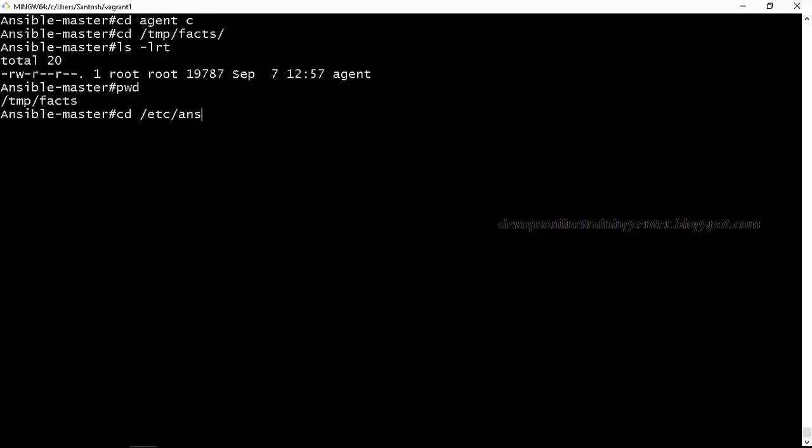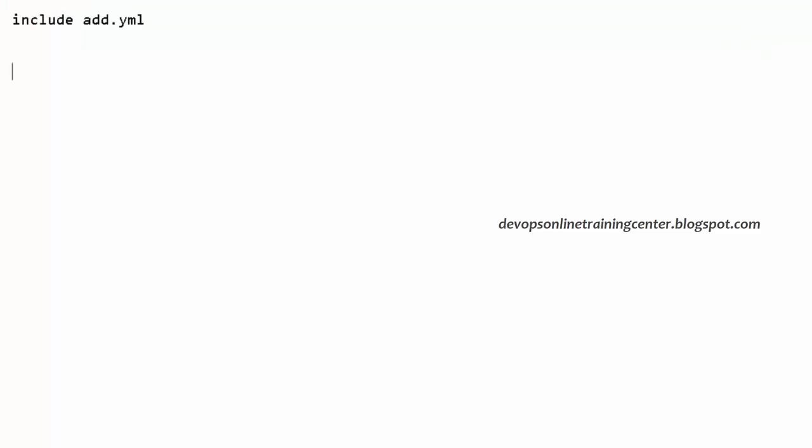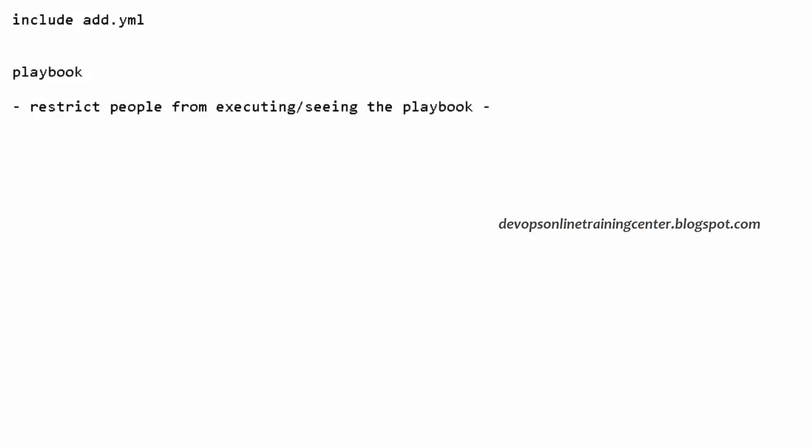So let us go back to our playbooks. Let us say there is a particular scenario, right? You are using some confidential information in the playbook, or you have written a playbook and you don't want anybody else to see it or execute it. So I want to restrict people from executing or seeing the playbook. So how do we do that? Basically we want to protect the playbook.